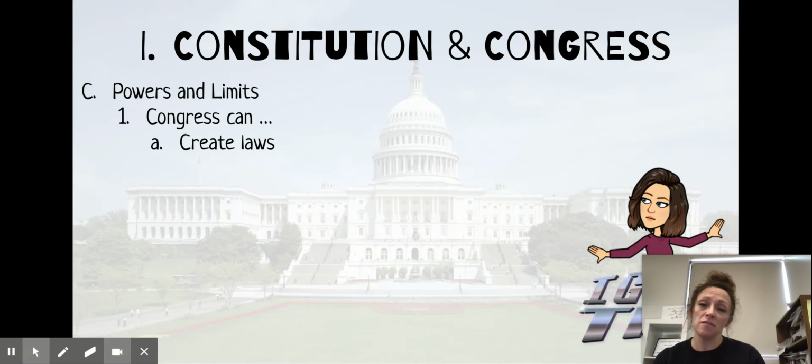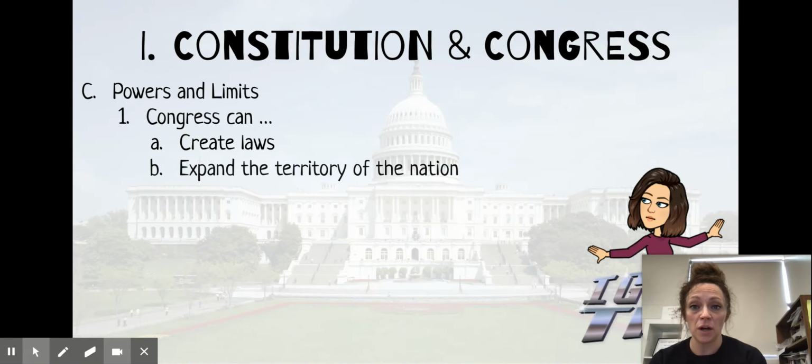So if the House of Representatives passes a bill, it doesn't automatically go to the president's desk to be signed. It has to go to the Senate. Okay, so if the House passes a bill, it goes to the Senate. If the Senate passes a bill, it goes to the House. So it's got to be checked internally before it can move on in the process.